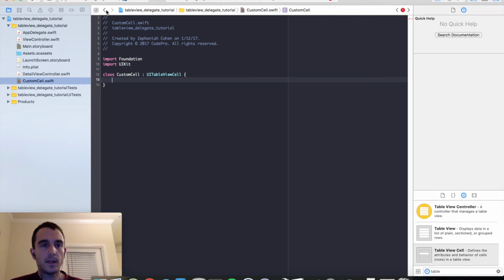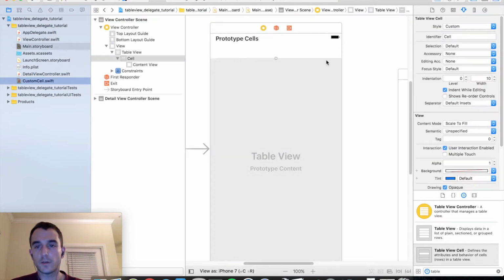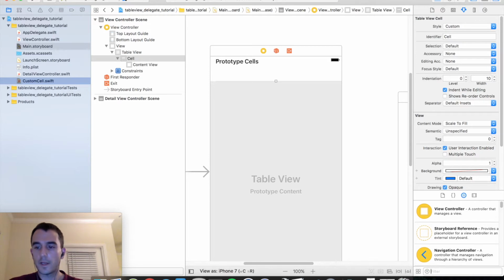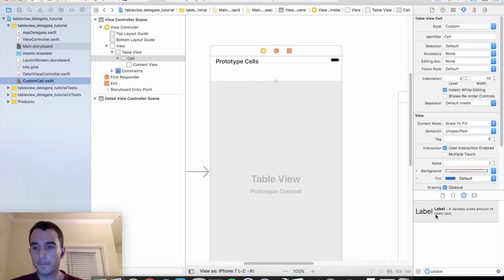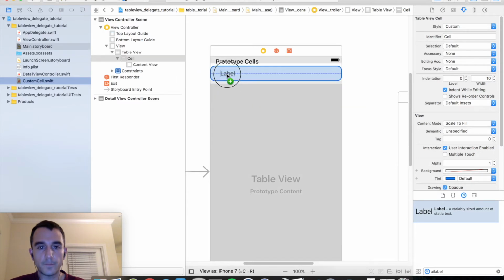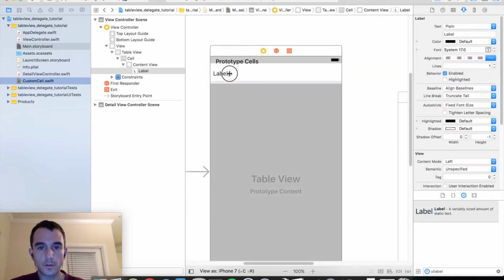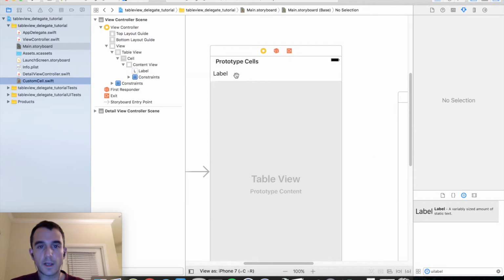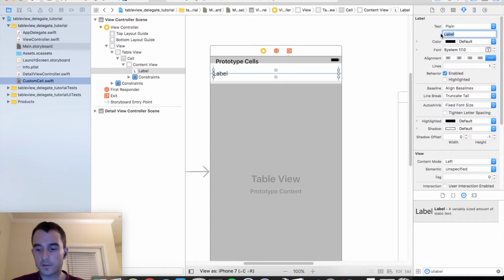And let's go ahead now, and we need to create one more binding here, or two more bindings I should say. We need to add a label to this cell because we're going to bind our data for each row to it. So look for a UILabel in the object library, and we'll drag that right onto the cell. Try to center that, and drag all the way over to the guidelines on the right side. And select your label. We'll go over to the auto layout issue resolver, reset to suggested constraints, and I am just going to go ahead and remove the default text that gets injected into this label.